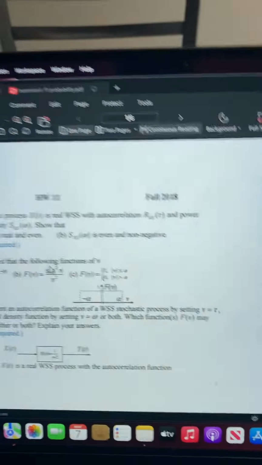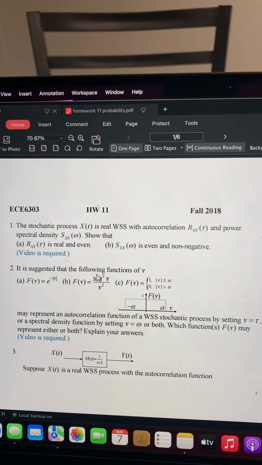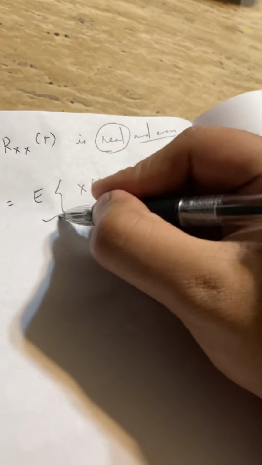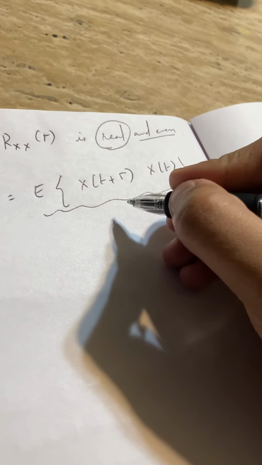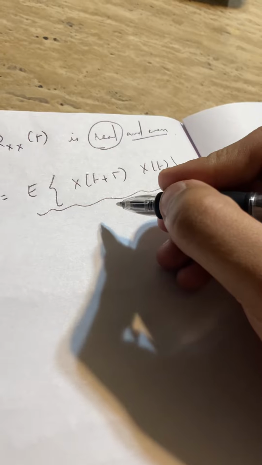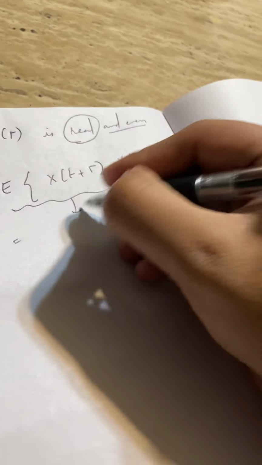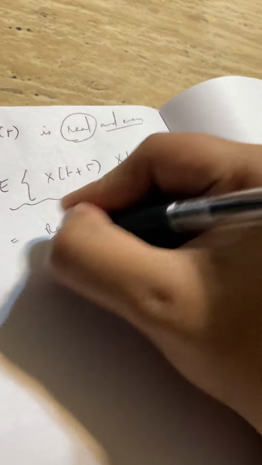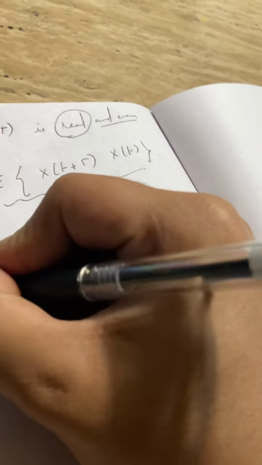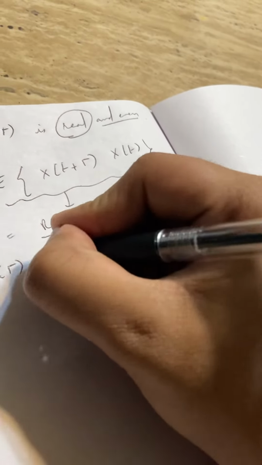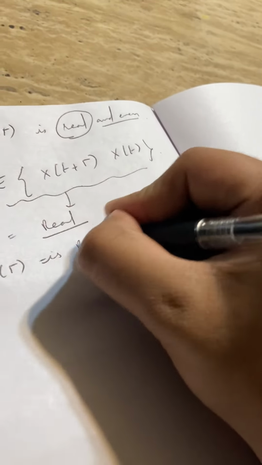In the given data, we are given that x of t is real WSS. So as x of t is real, the whole thing becomes real. So we have shown that Rxx of tau is real.